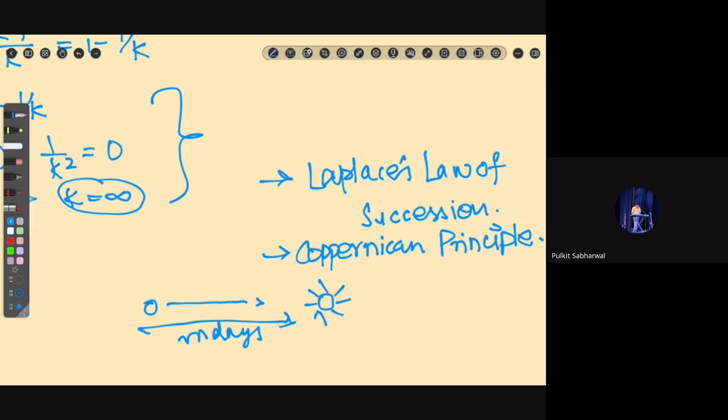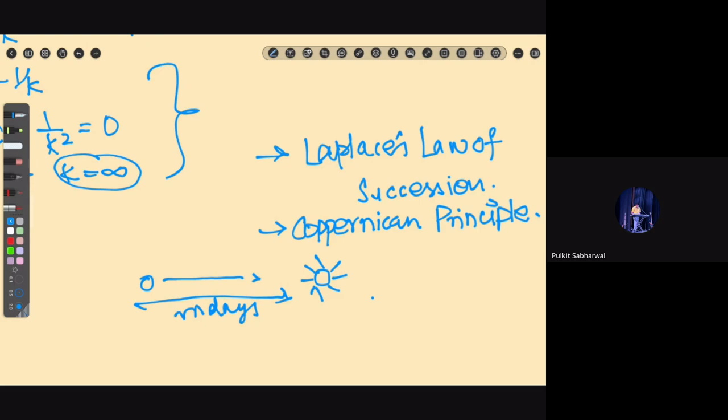He was a bit of a different, logical thinker. He didn't believe in the absolute truth. So he said, let me calculate the probability of the sun rising again on the jth day. That is the Copernican principle, and he did that.